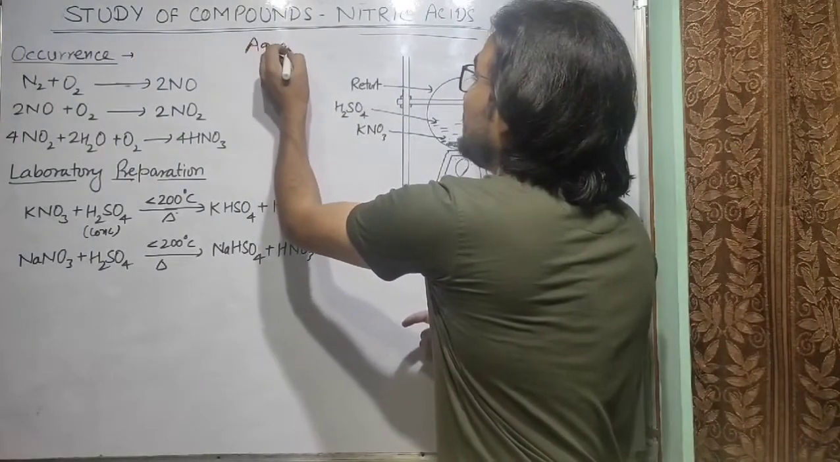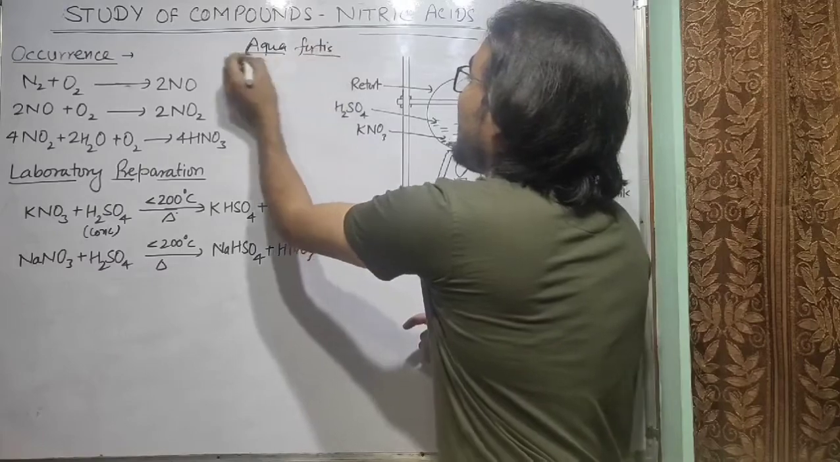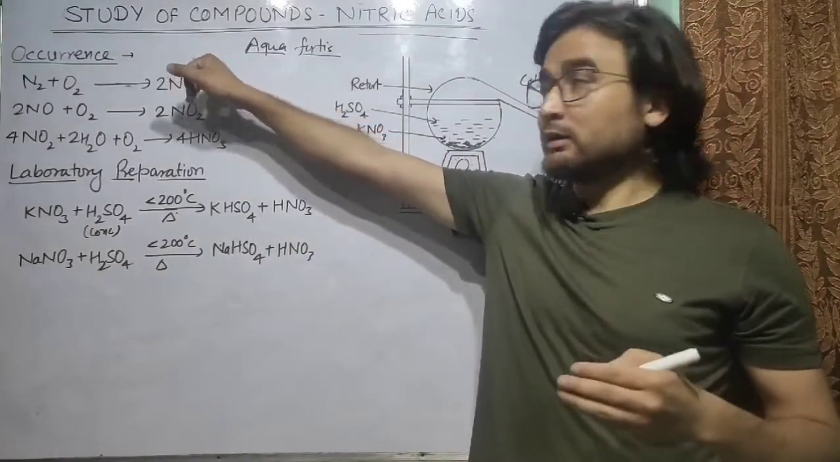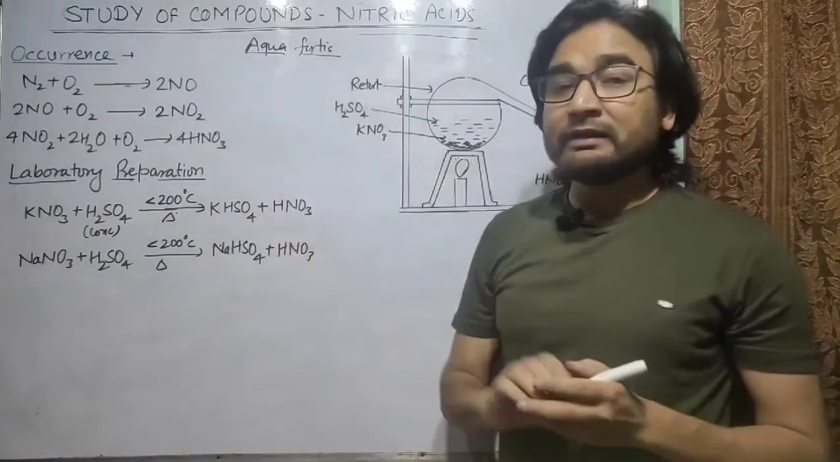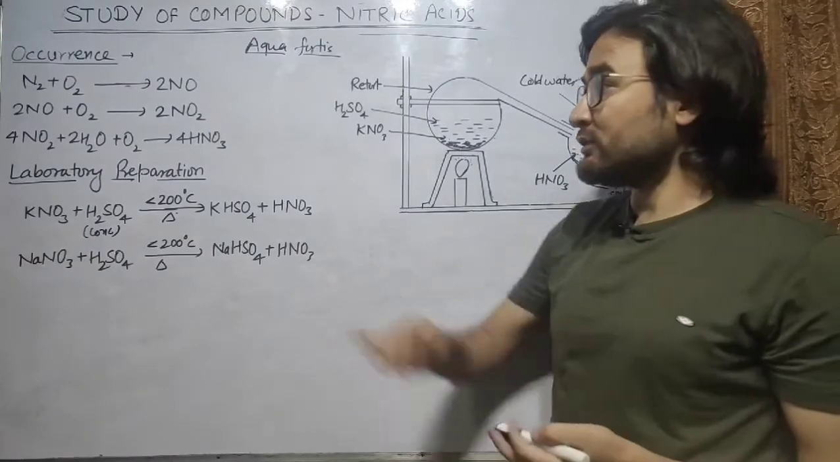So it is generally not asked in exam. Initially it was known as aqua fortis. Now we will talk about the occurrence of nitric acid. Nitric acid may be found in the rainwater because of this phenomenon.